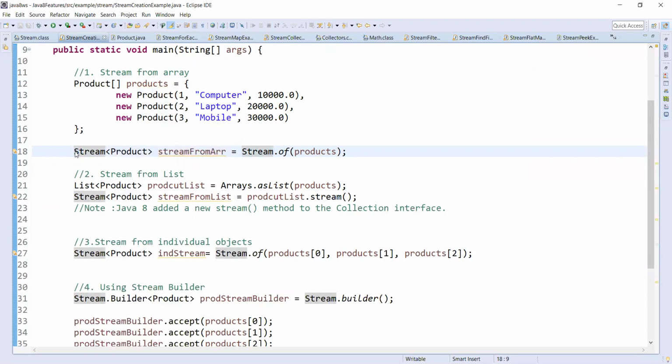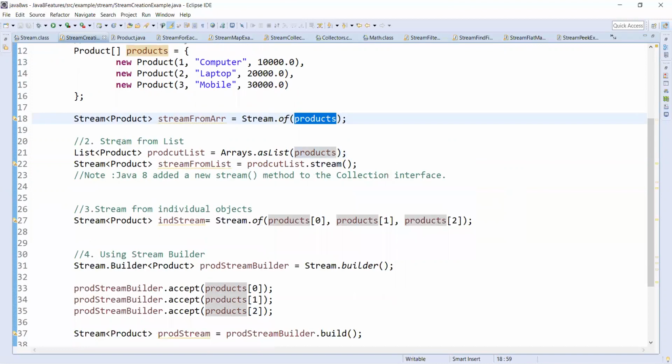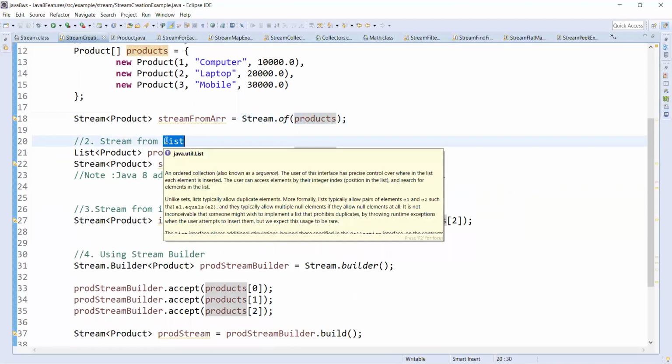I'm highlighting Stream.of. Here we are using the static method of in Stream for creating a stream from the array. Next, a stream from a list, or rather from any collection: list, set, map.